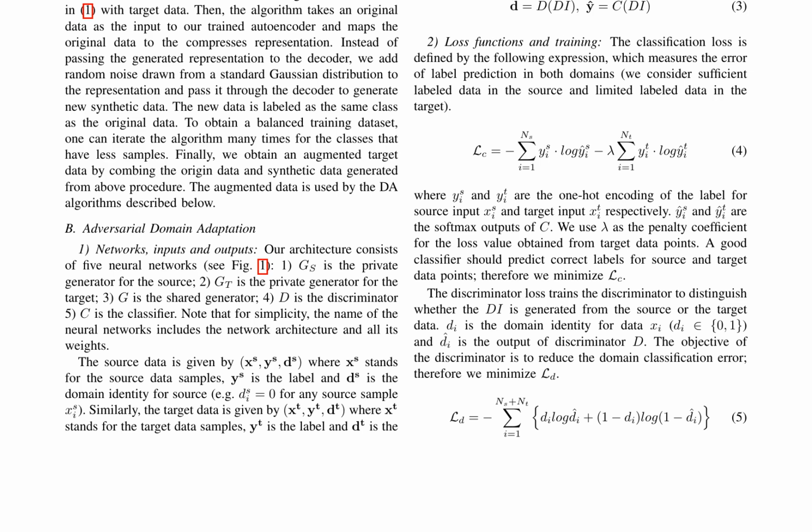This adversarial domain adaptation approach is illustrated in Figure 1, which shows the architecture of the algorithm. The source and target data are fed into the private generators, producing domain-specific representations. These representations are then passed through the shared generator to obtain a domain-independent latent space representation. The discriminator and classifier networks take this representation as input to produce the domain identity and label predictions, respectively.